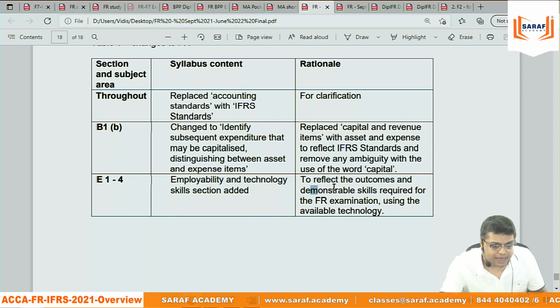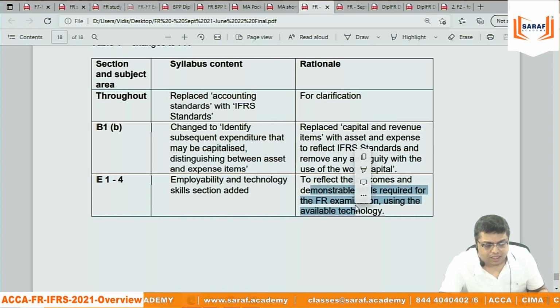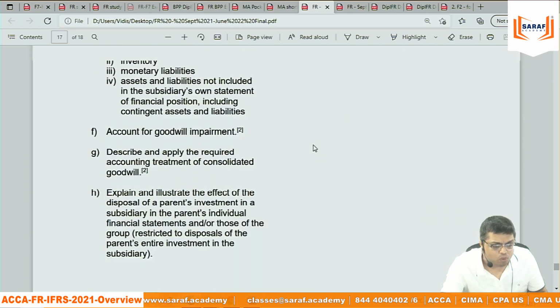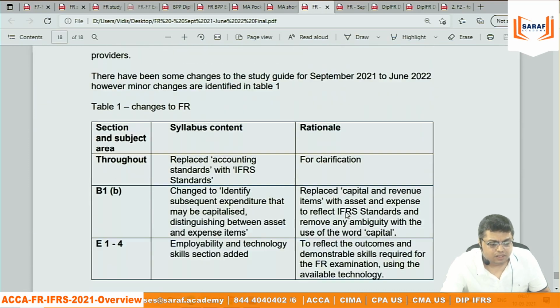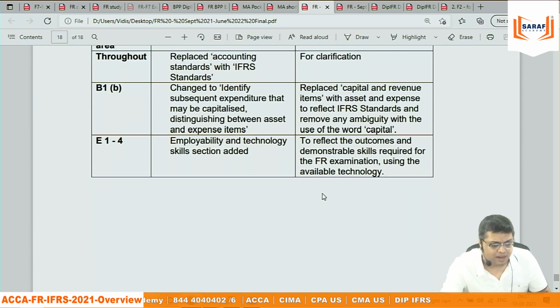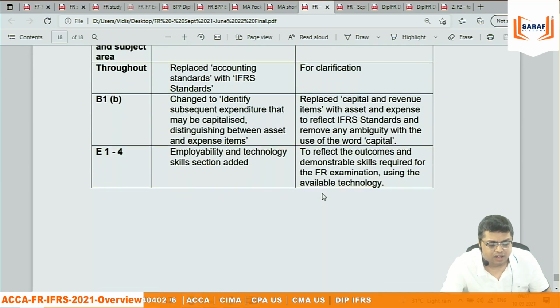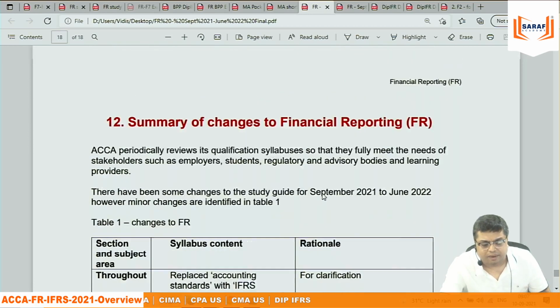Employability and technology, that is not a change, as I said. This is just that the student needs to be more computer friendly. So what is the change in the syllabus? Somebody will say that sir, I studied it 2 years ago. My dear friend, there is nothing, nothing different that you have to study separately.